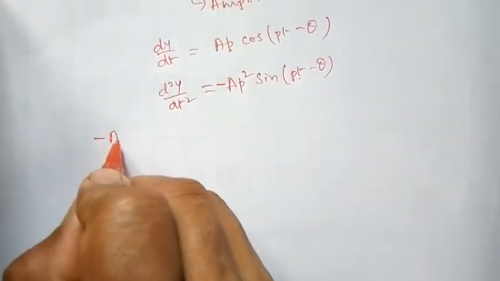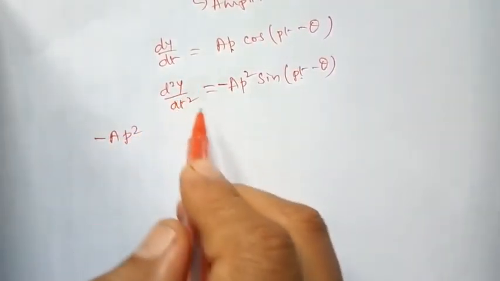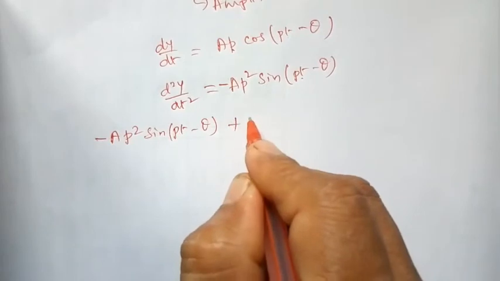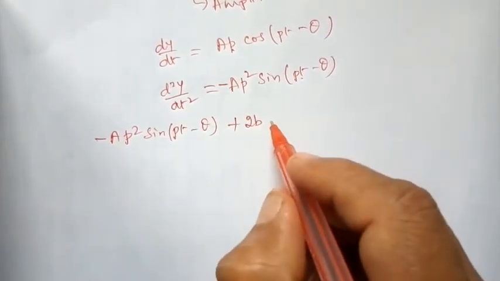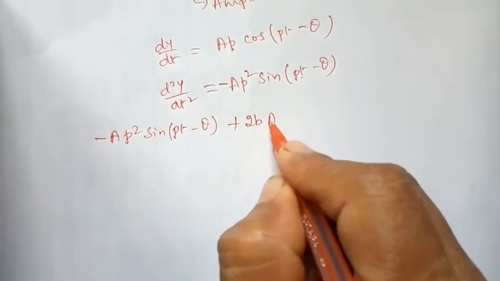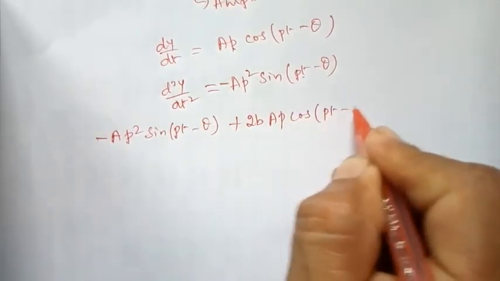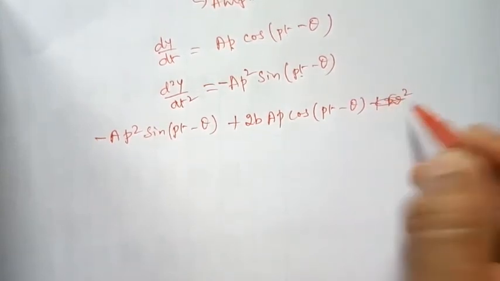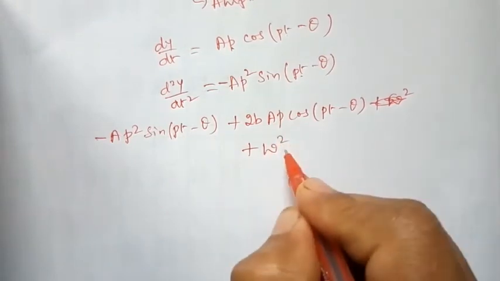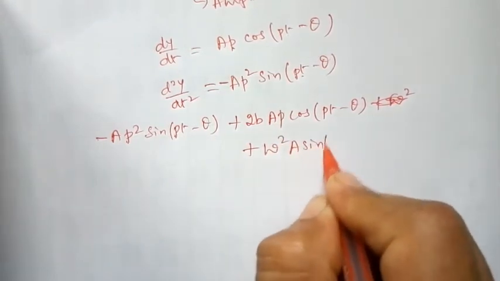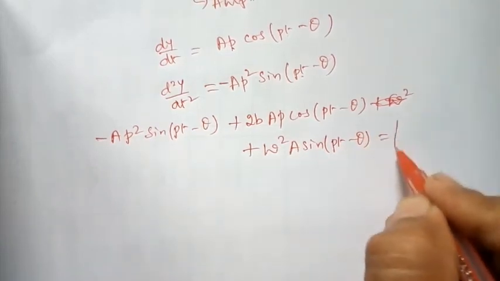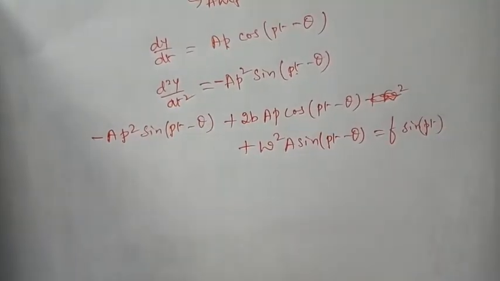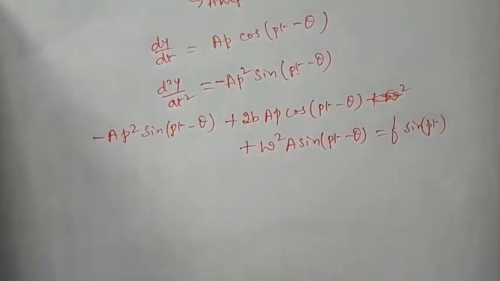So minus ap square sine(pt minus theta) plus 2b into dy by dt, that is ap cos(pt minus theta), plus omega square y, that is omega square a sine(pt minus theta), is equal to f into sin pt.